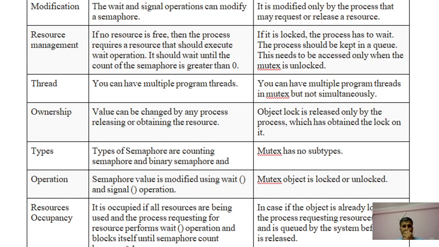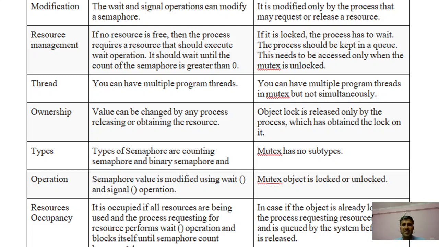After that there is a difference between semaphore and mutex. There are certain parameters. First we discuss semaphore and mutex on the basis of mechanism. Semaphore is a signaling mechanism, but as compared to that, mutex is a locking mechanism. On the basis of data type, semaphore is an integer variable, while mutex is just an object, right?